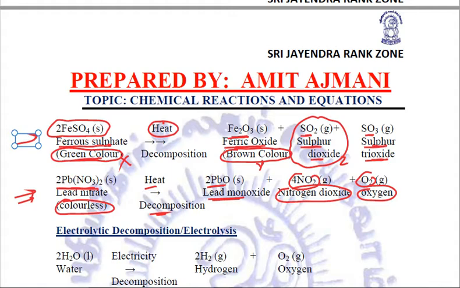Very important thing to relate here is that this nitrogen dioxide is liberated in the form of brown fumes. This is what is indirectly asked: a lead compound X, when heated, produces brown fumes of a gas Y. What are X and Y? So X is lead nitrate and the brown fumes are of nitrogen dioxide, which is our Y. This is all thermal decomposition.